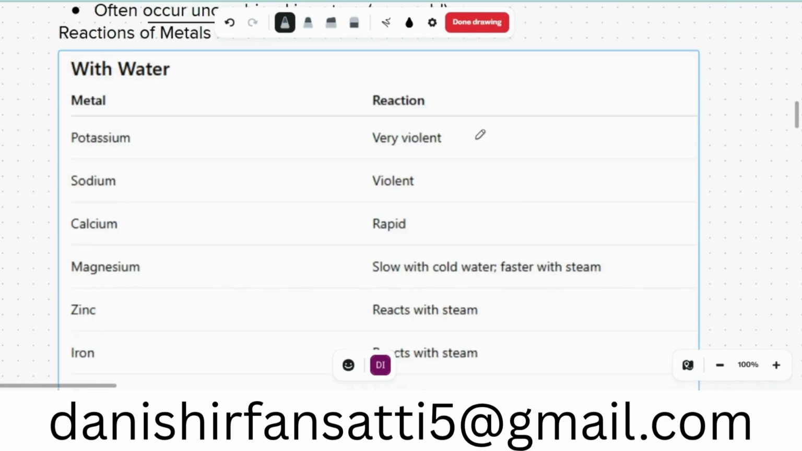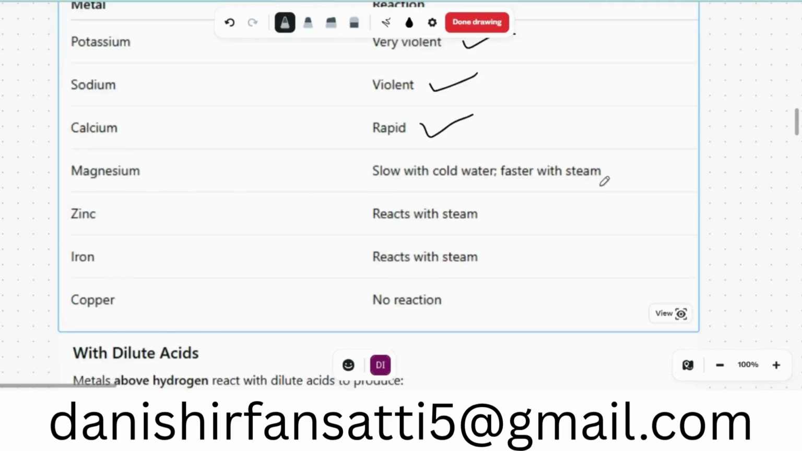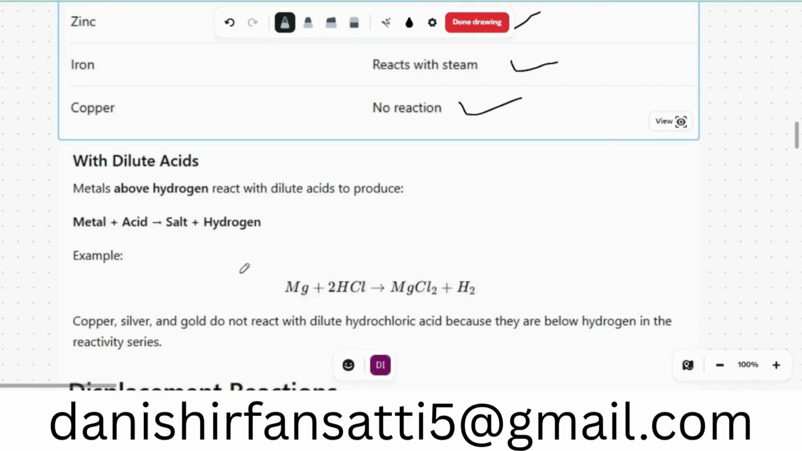With water, potassium reacts very violently. Okay, we usually don't react potassium directly with water because it's a very violent reaction. Even sodium. Okay, calcium, yes, it's a rapid reaction but not violent. Magnesium is slow with cold water, faster with steam. Zinc reacts with steam. Iron, yes, reacts with steam, but copper doesn't react with steam or water. That's why we use it for transfer of electricity.